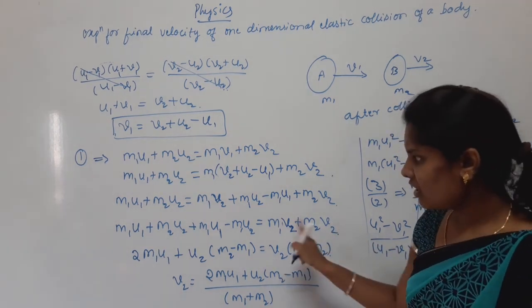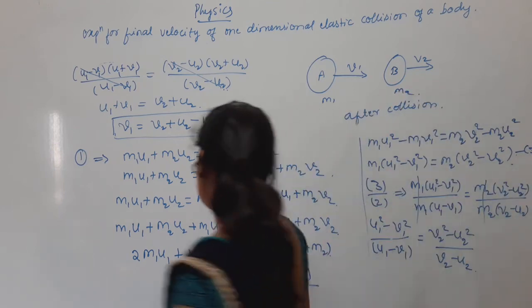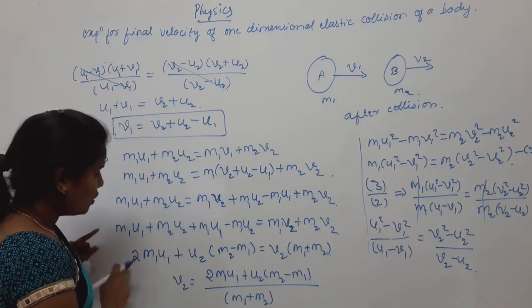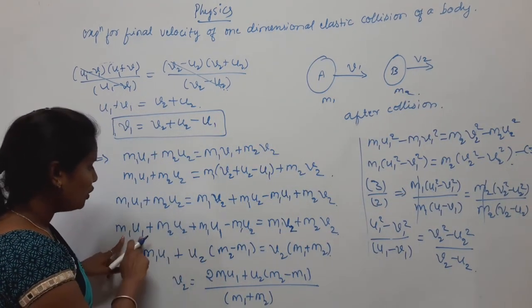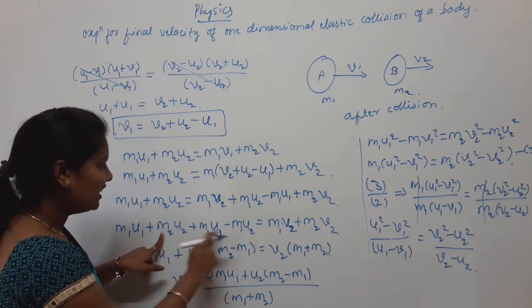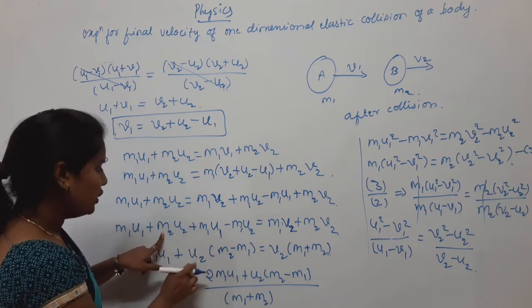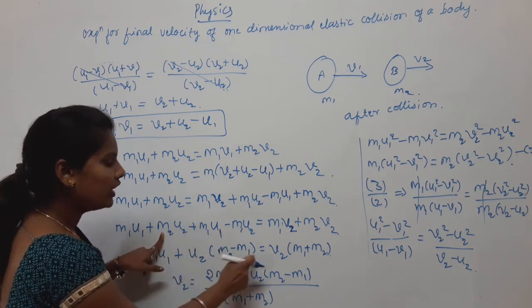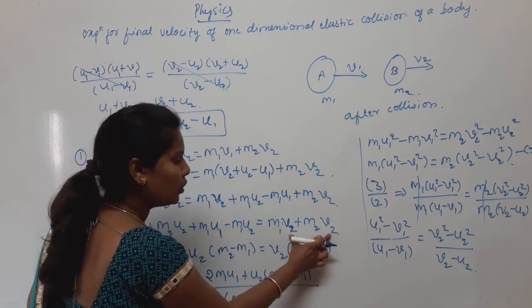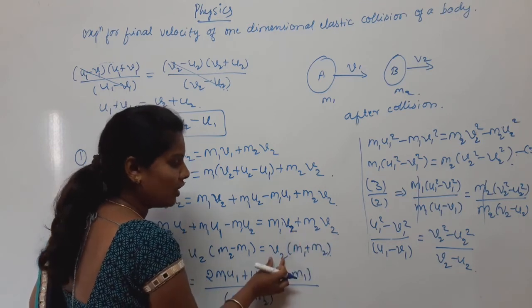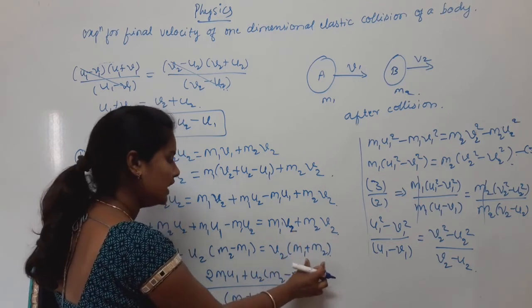Rearrange this equation. We have 2 times m1 u1, and remaining, u2 is the common term. Take u2 outside, remaining m2 minus m1, is equal to, in both terms v2 is common, so take v2 outside, v2 of m1 plus m2.